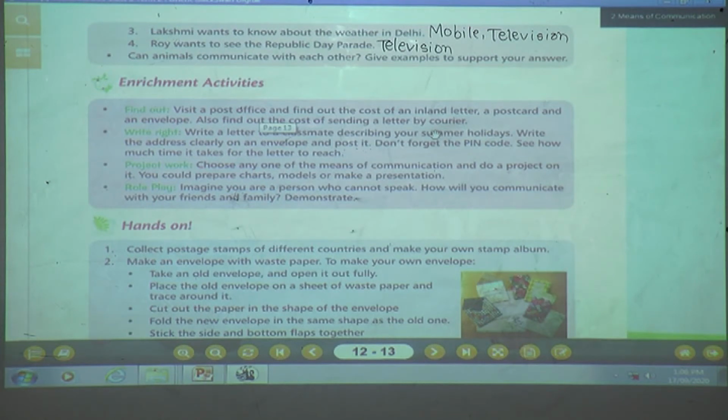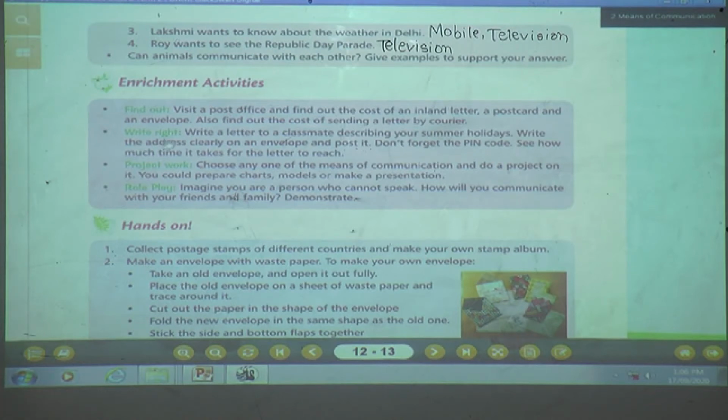Then what are you going to do first? You are going to visit the post office and find out the cost of an inland letter. What is the cost of an inland letter? What is the cost of a postcard and an envelope? And also you are going to find the cost of sending a letter by courier. Suppose you want to send a letter fast, then what cost is the courier taking? You are going to find out these things. Okay, children? Next one is what?